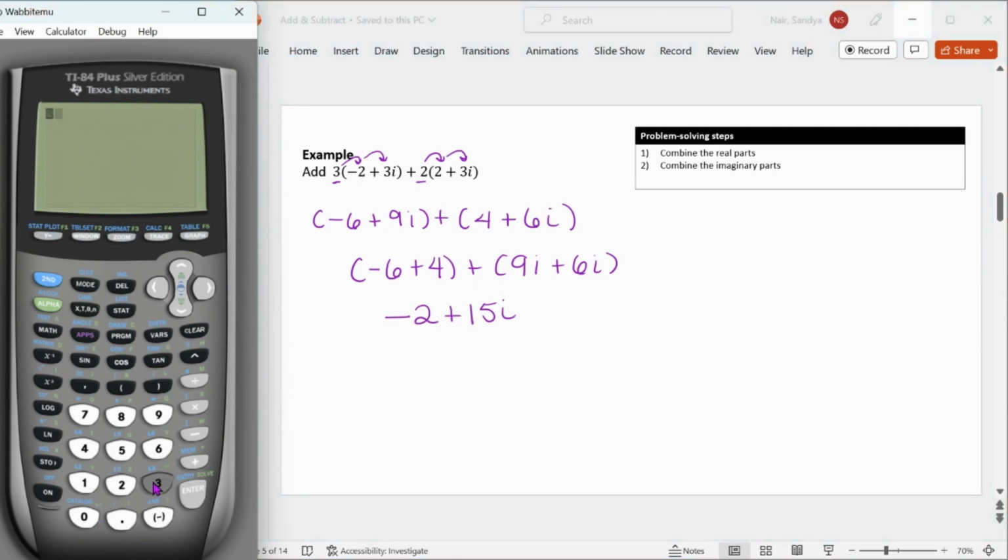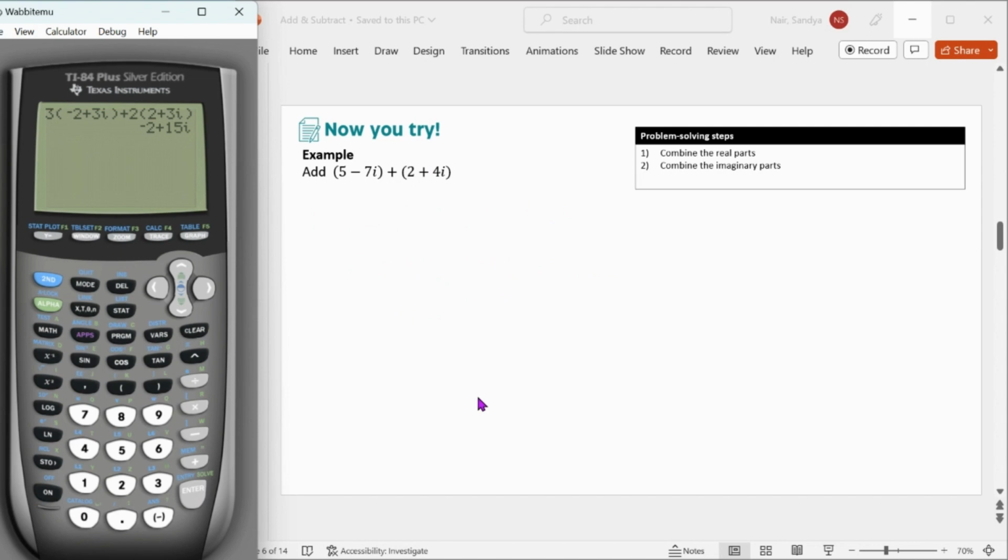So we have 3 parentheses, negative 2 plus 3i. Okay, so we close our parentheses and then do plus 2 parentheses, 2 plus 3i. And now when we hit enter, you see that it does give us the same answer. So now you can go ahead and pause the video and try doing this example on your own.